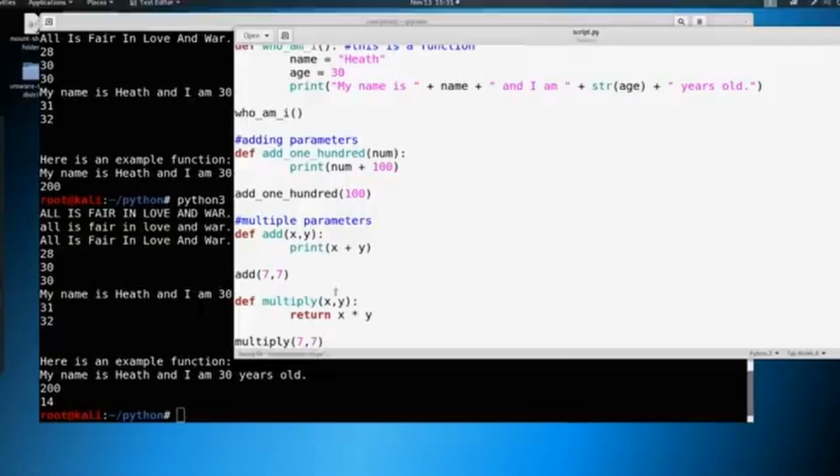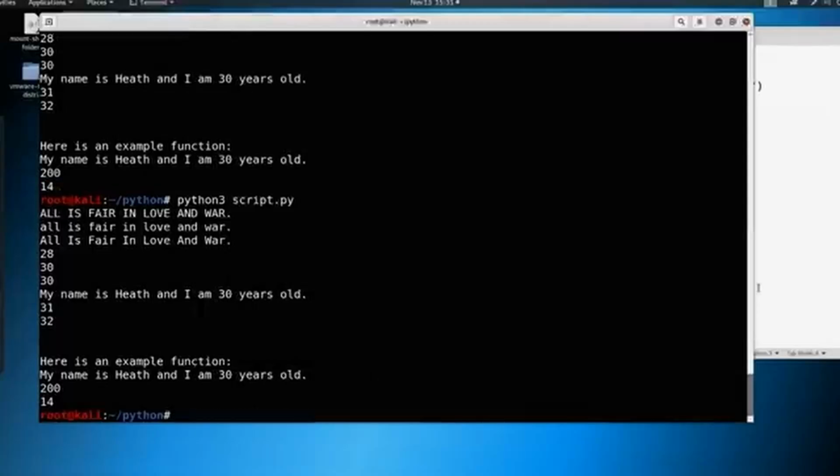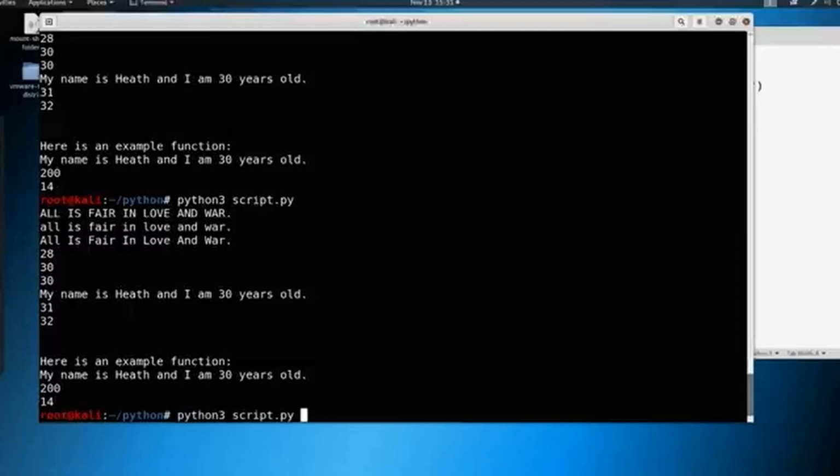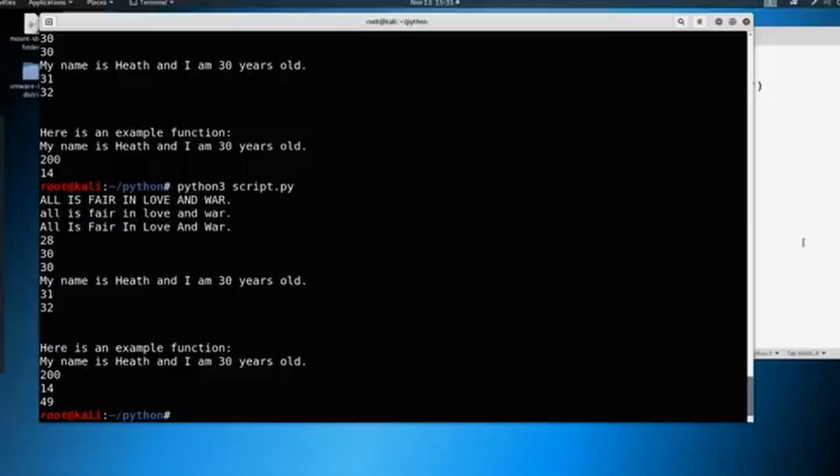Let's go ahead and save it. Well, nothing happened. We're not printing out to the screen. All we're doing is returning. So when I'm pulling this multiply in, it's returning a certain number. I'm calling it here, and it's saying, hey, 7 times 7, that's 49, but I have no idea what you want me to do with it. Now, I could say print multiply here, and then we can see what happens. And now you see it's 49.